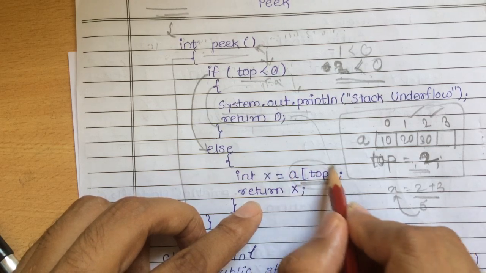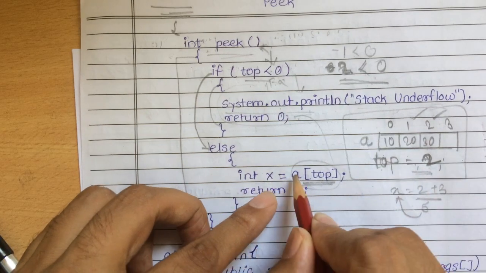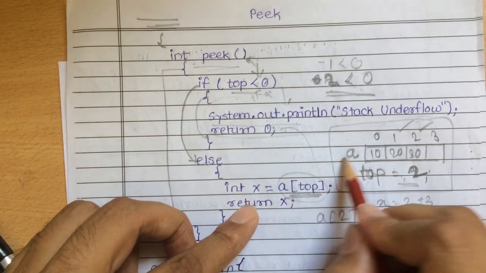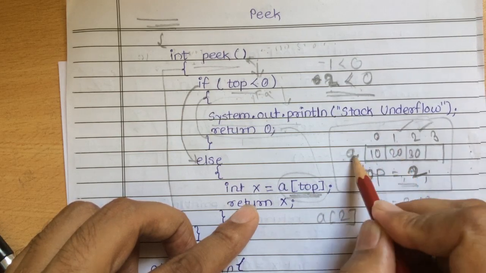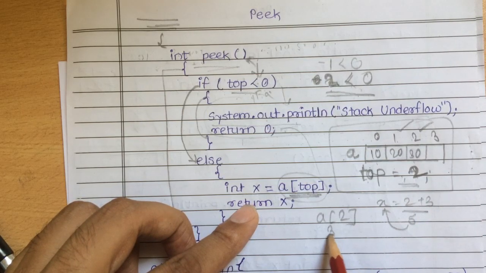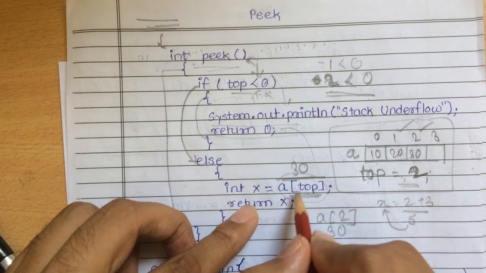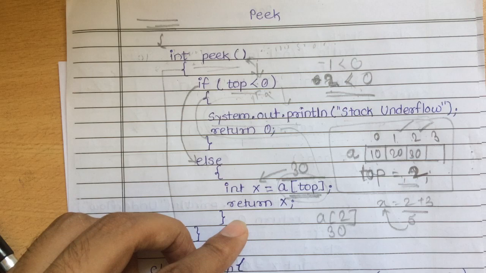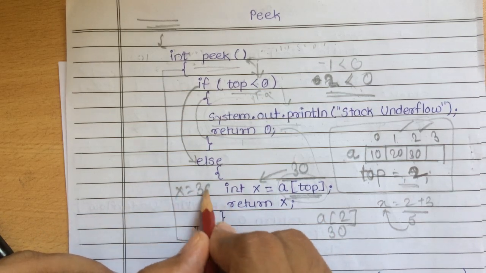Same over here. First a of top will get executed. What is the value of top? Here top is equal to 2, so a of 2. What is the value of a of 2? A of 0 is 10, a of 1 is 20, and a of 2 is 30. So the value of this instruction becomes 30, and we assign this 30 to x. So the value of x becomes 30.